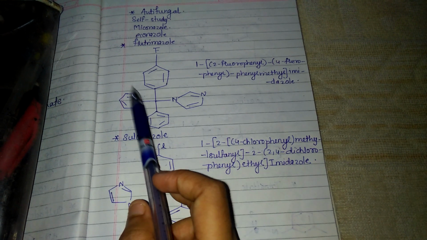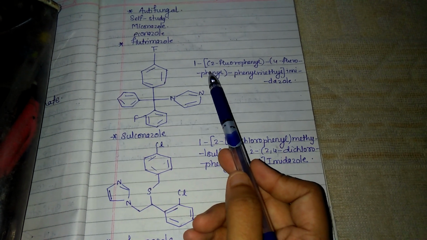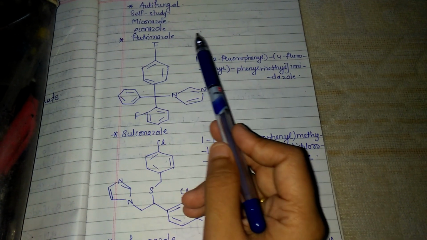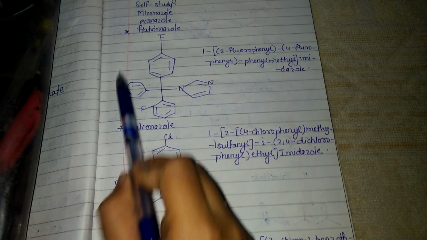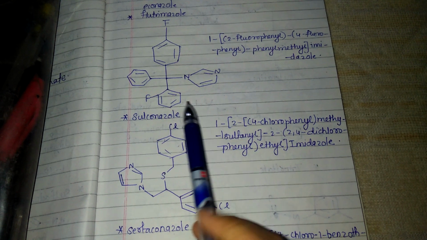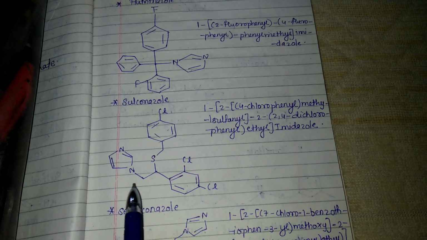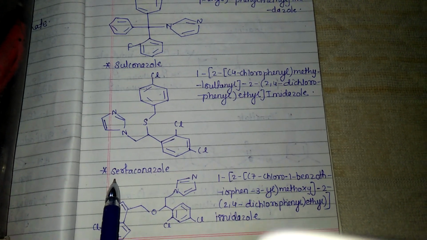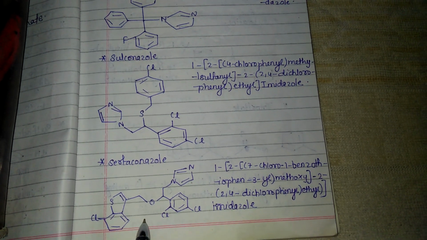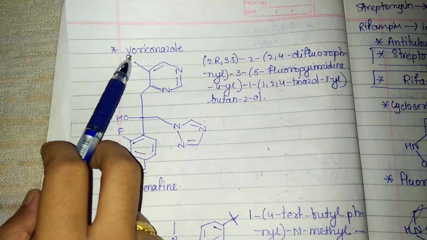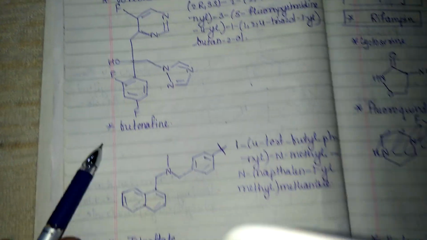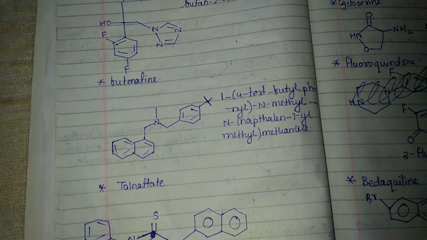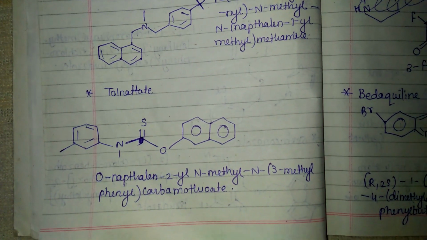Okay. There are some antifungal agents which are included in self-study, that is clotrimazole, this is the structure. Then sulconazole, this is the structure. Then sertaconazole, this one is the structure. Voriconazole, this one is the structure and this is the nomenclature. Then butenafine and then tolnaftate.